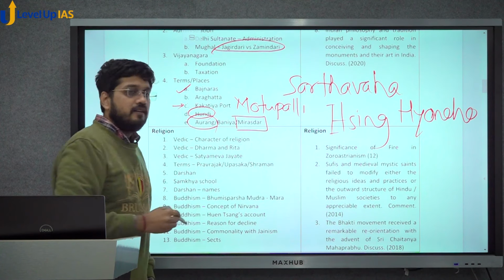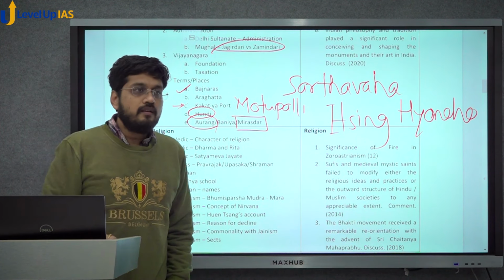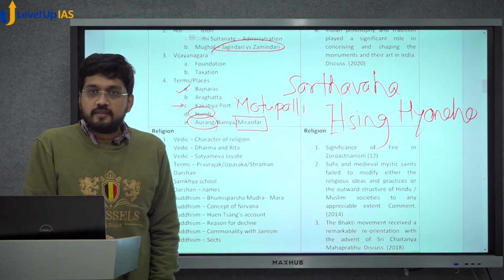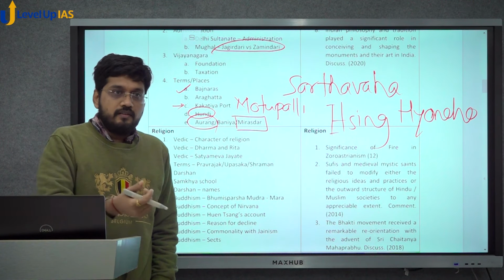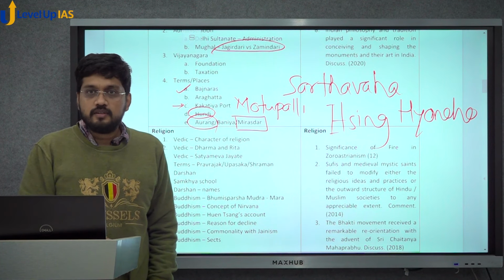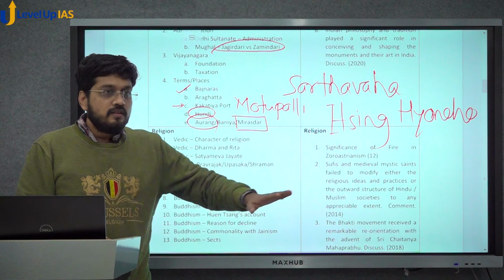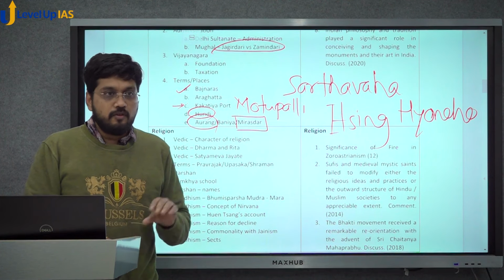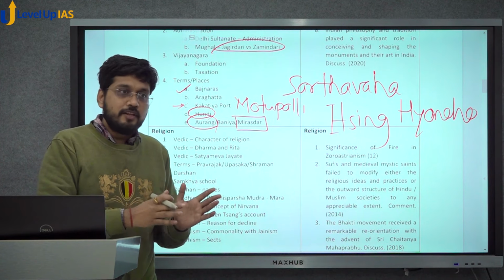Aurang is the term you find in the new NCERT, and Aurang is important because when Europeans came to India and started exporting Indian commodities to the outside world, they had their local factories, and factories were manned by factors. The officer was called a factor, and he had various people working for him.